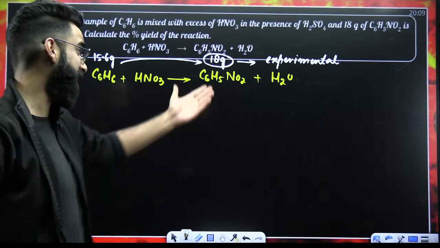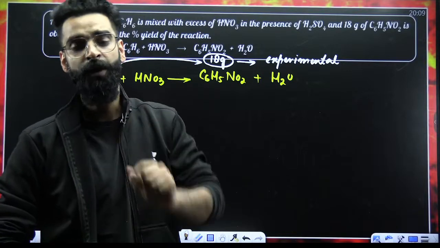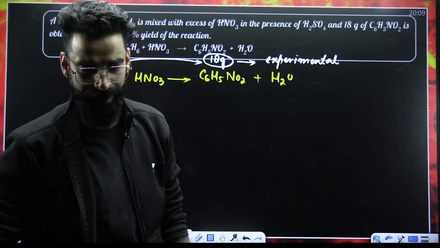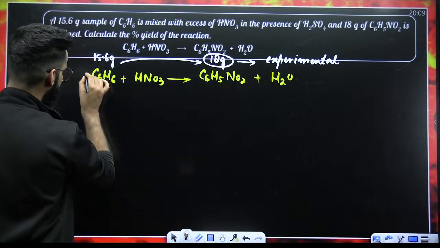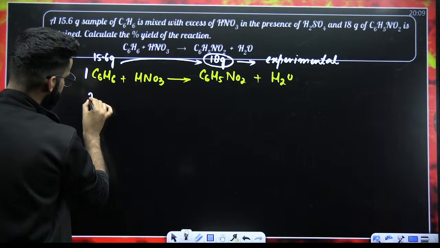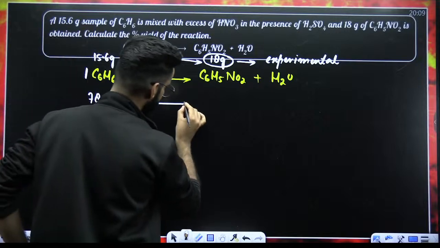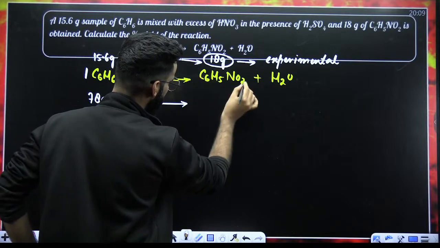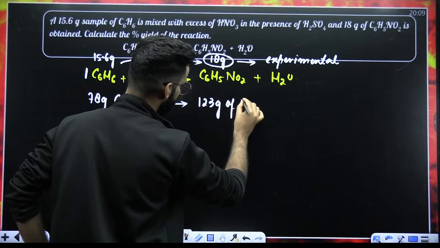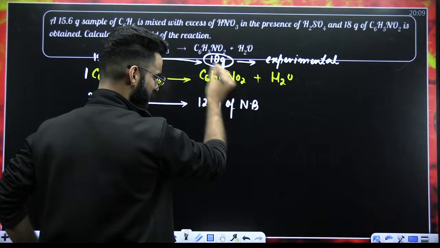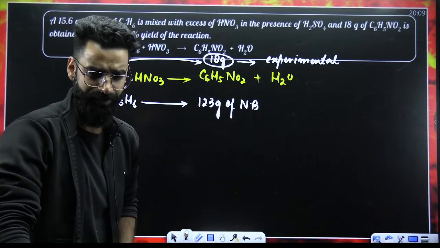Now, what do I need? I got the experimental amount. What do I need now? I need the expected amount. Expected amount I get from where? From stoichiometry. Now we use the stoichiometry. The reaction, first of all, is balanced. What is the mass of 1 mole of benzene? 78 grams. What is the mass of 1 mole of nitrobenzene? When you calculate it, it will be 123 grams, which is basically its molar mass. That means the mass of 1 mole of nitrobenzene is 123 grams.